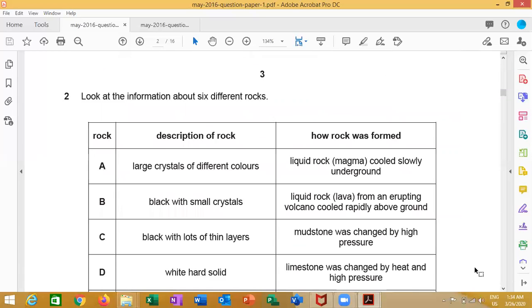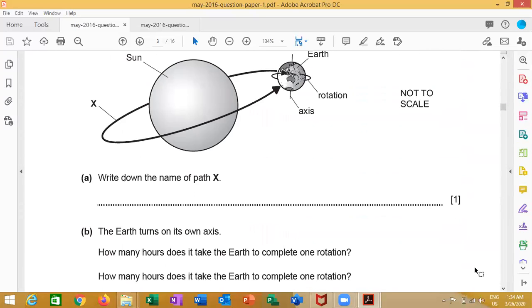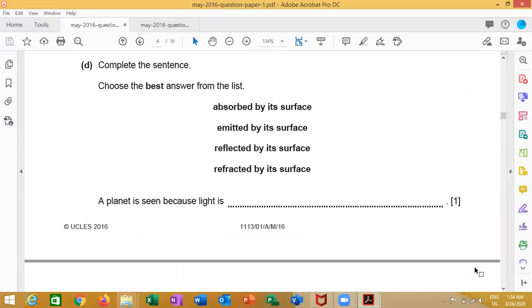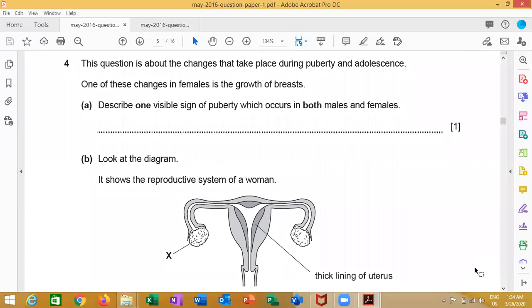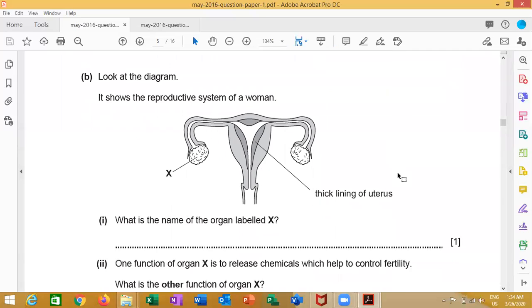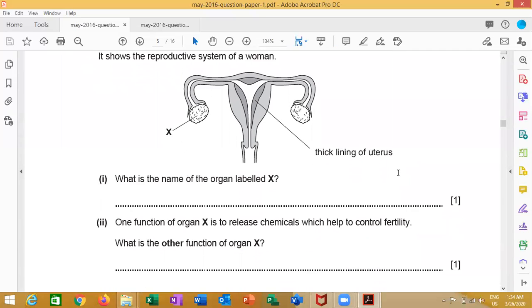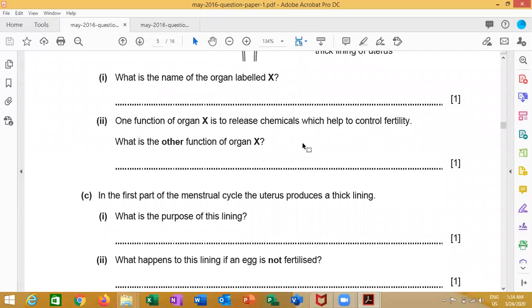Next question, question 4. Question E, he wants you to write one visible sign of puberty. Here we should write the growth of hair. Then he wants you to write the name of the labeled X. It will be ovary. The function of the ovary is producing eggs or ova, or producing hormones.